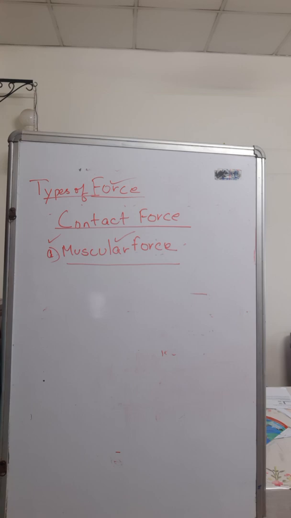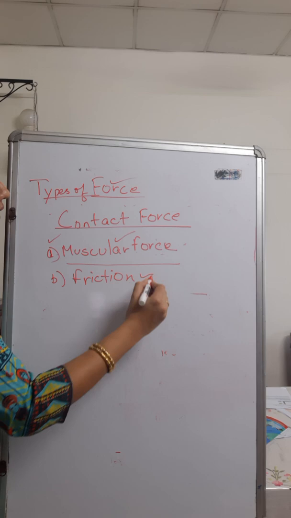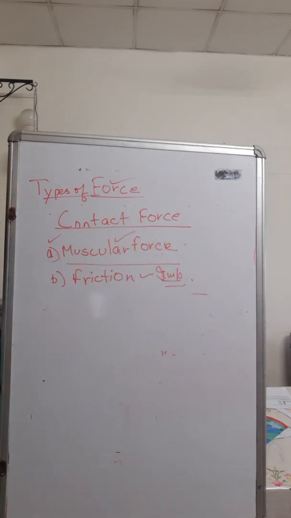Okay, there is one more important kind of force. Now that is friction. Friction is another kind of force. Okay, friction, and this is very, very important. Frictional force is very, very important. Okay, now what is this friction? Friction क्या होता है? This chapter in fact is all about friction only. You know muscular force, you know gravitational force, you know magnetic force. All this you know. But what is friction?